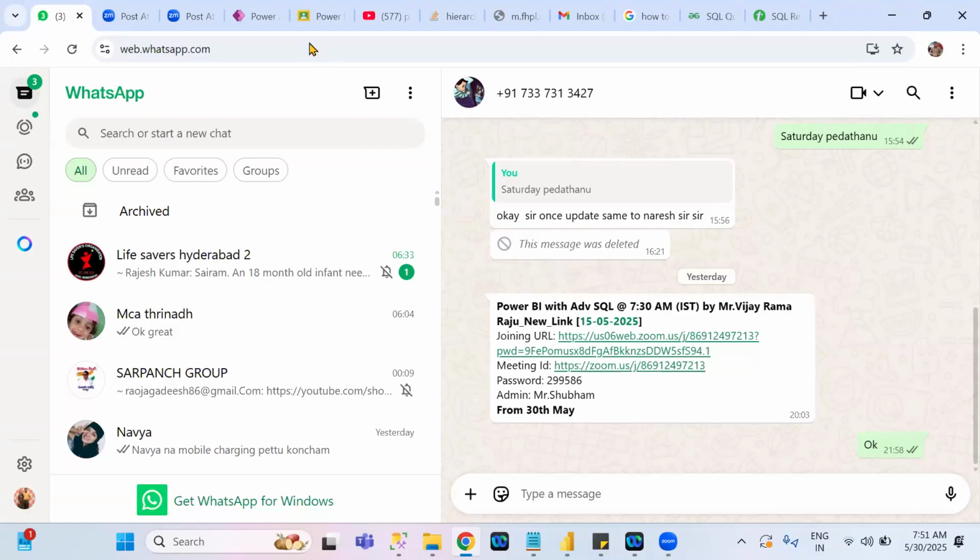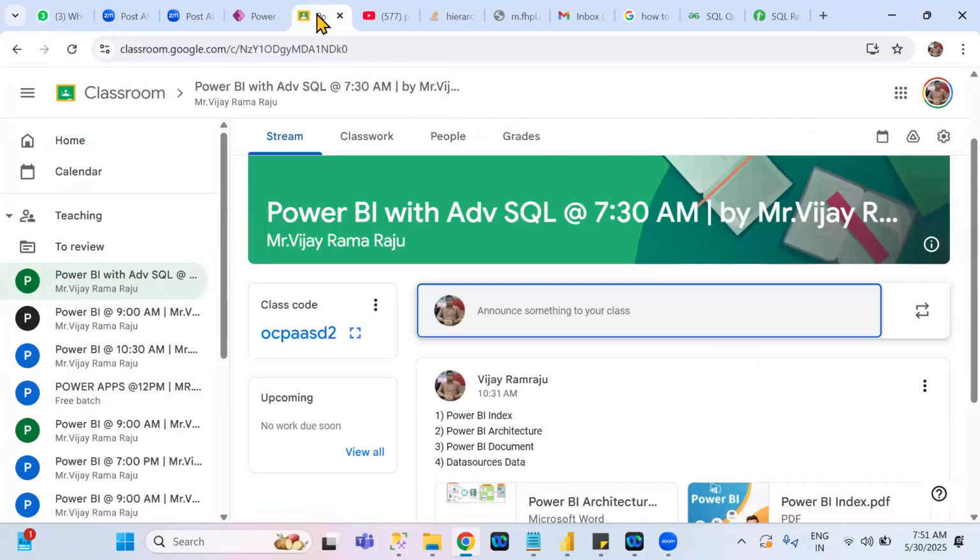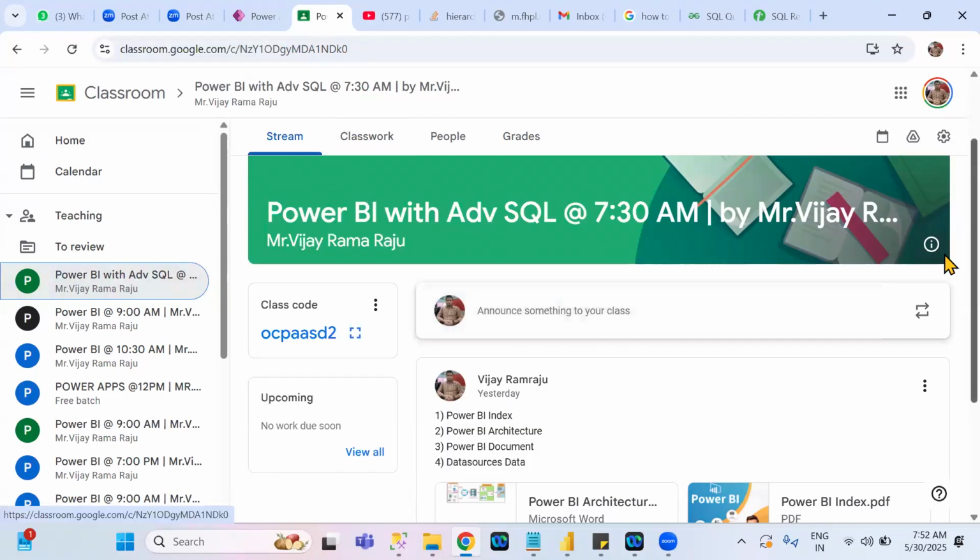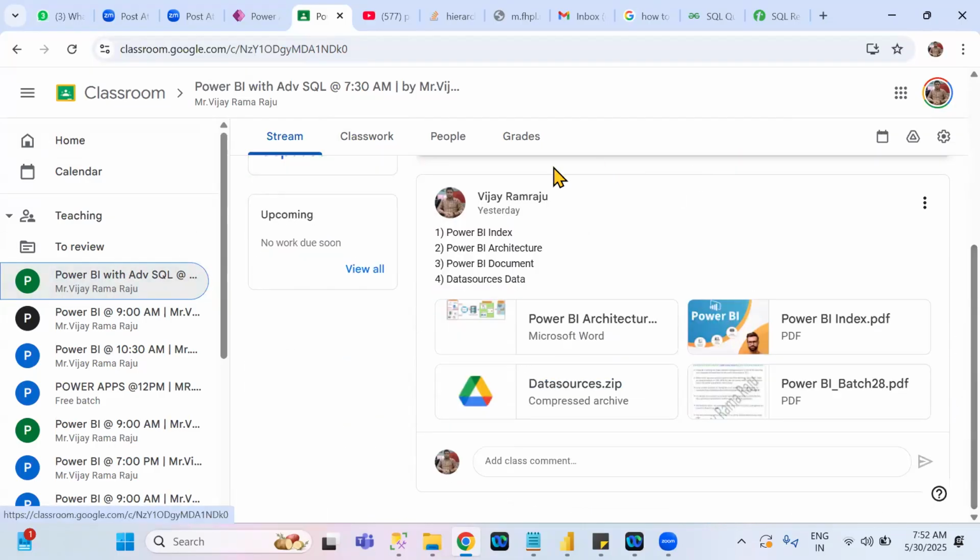How to do that means first you need to log into Google Classroom. Google Classroom is nothing but a Gmail. So how you log in to Gmail, with the same email ID and the same password, you have to log into Google Classroom. You can type Google Classroom login in Google, and there it asks for mail ID and password. Give the same Gmail and password there. Then in the left pane, see here, Power BI with Advanced SQL 7:30 a.m. by Vijay Ramraju. This is the link. When you click on that link, you will see all the documents here itself.